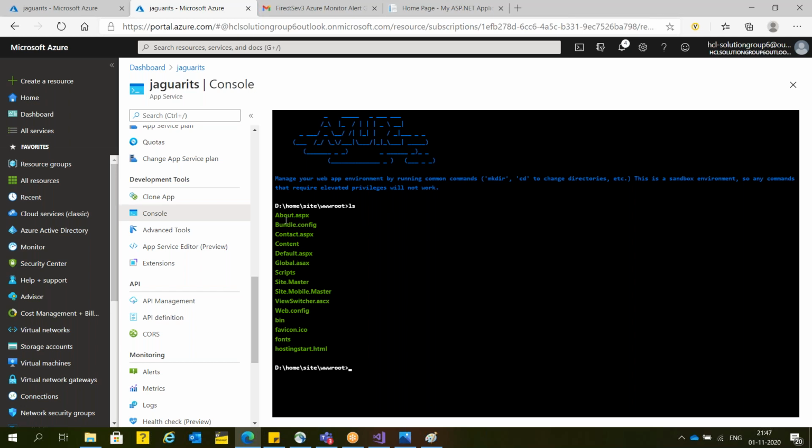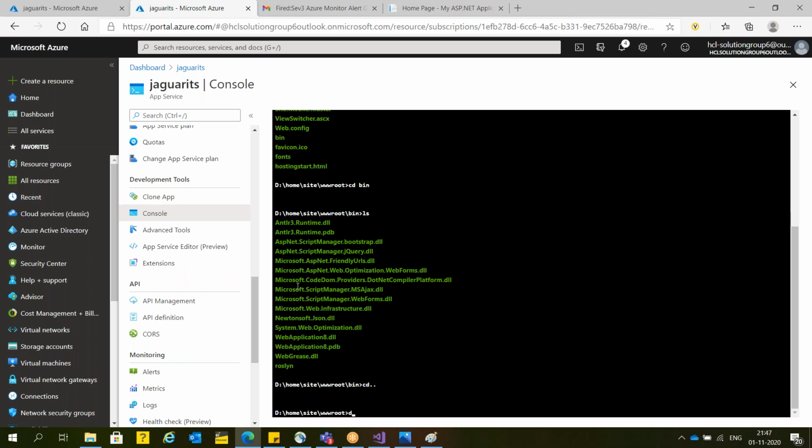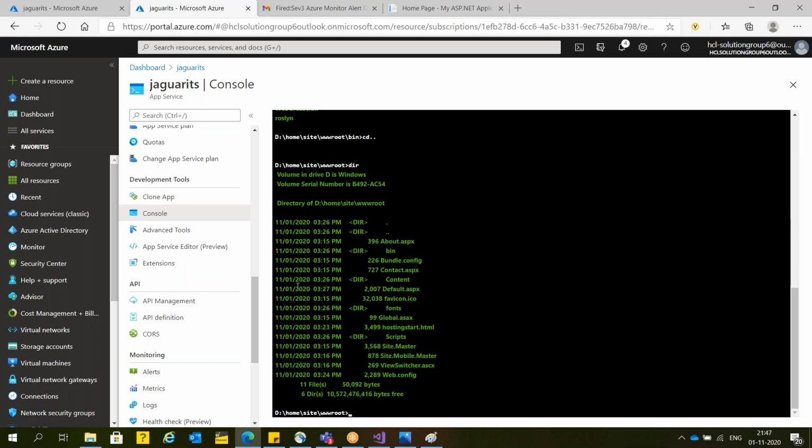For example, in case you want to see what files and DLLs are available in this application, you can see here. Here we have the about us page, config, content folder, script folder, site.master. These are the folders. Now, in case you want to see the DLLs, you can see what is available in bin. In bin, we have these DLLs available. Now you want to come back. So these are the directories, and these are the files.